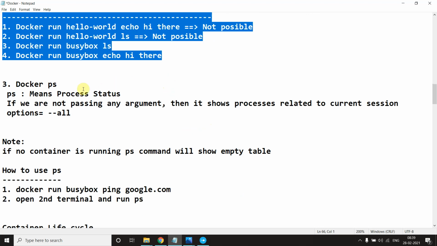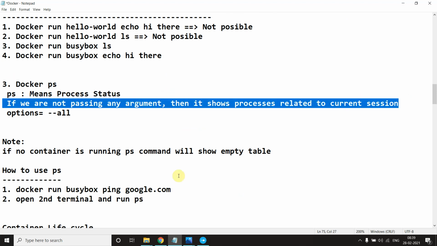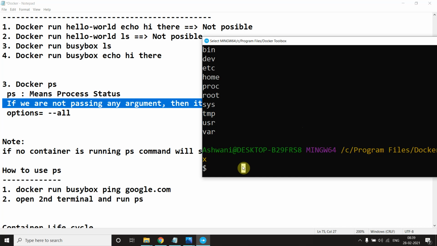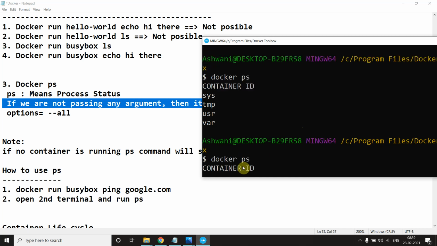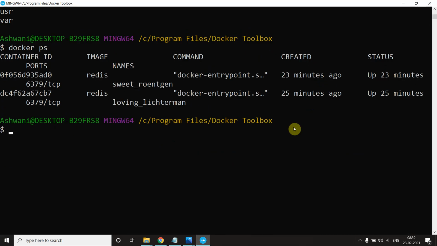Now it's the turn of the docker ps command. What is ps in Unix? It shows you all the running processes, if we talk about the current session only, those which are running. So if I run docker ps here, it will either show nothing or show something. Okay, something is running. Let me show you what is running. Redis is running and this is running.